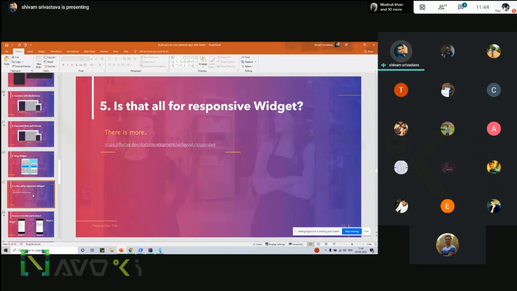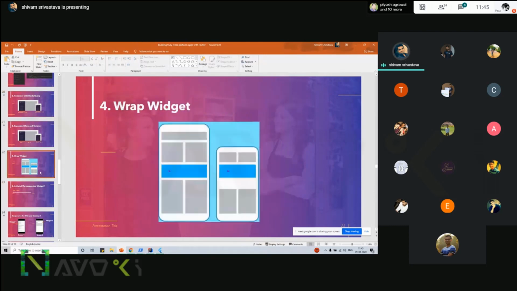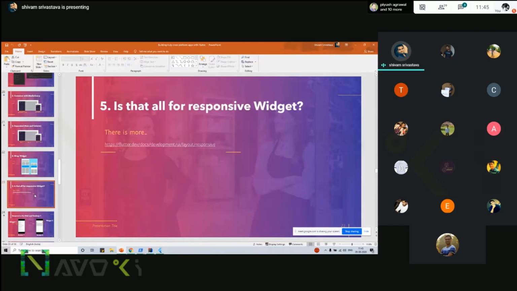So is that all for the responsive widgets? Okay, no, there is also a very good list of widgets that we can use in a responsive manner. You can go to this link on the Flutter website for responsive design. There are also many widgets that you can use, but for this purpose, I can use these 3 widgets and they work for me. It doesn't require that you use all the widgets in a single application. Out of many options, use whatever works in your application, and there is no constraint for it.